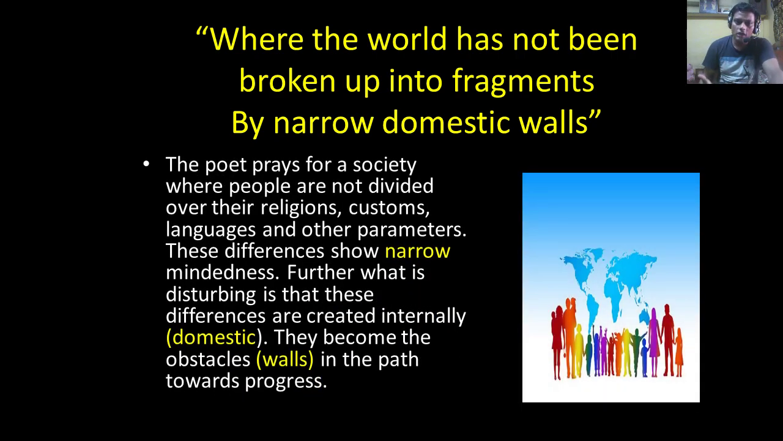The poet prays for a society where people are not divided over religions, customs, languages, or any other such parameters. These differences show narrow-mindedness. That's where the word narrow becomes important. It is selfishness, it is discrimination, it is a narrow mindset. Further, what is disturbing is that these differences are often created by our own society. So they are internal, and that is why the poet has used the word domestic.